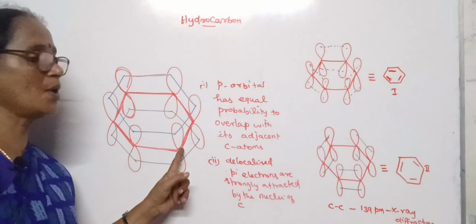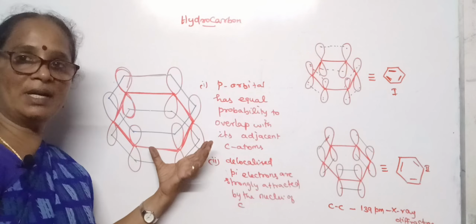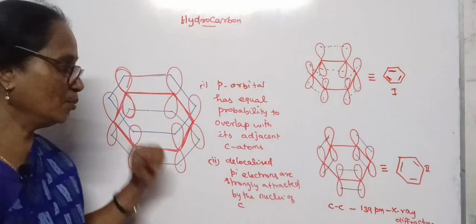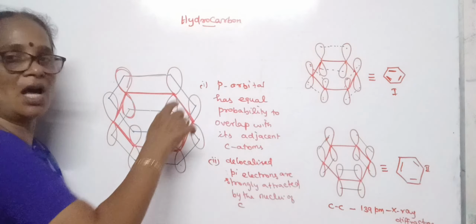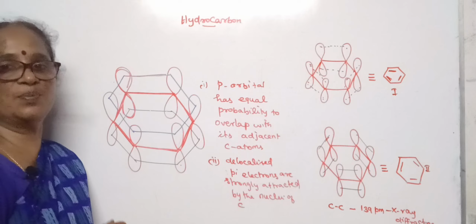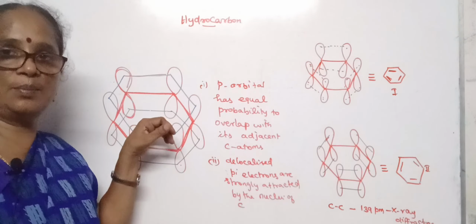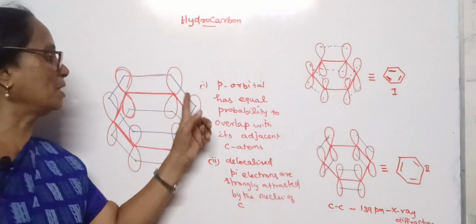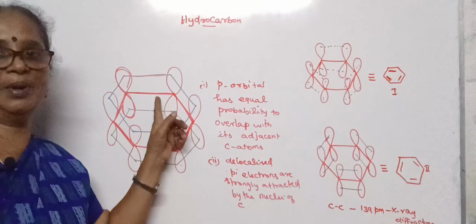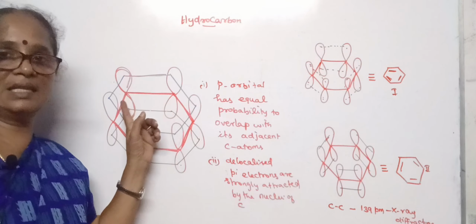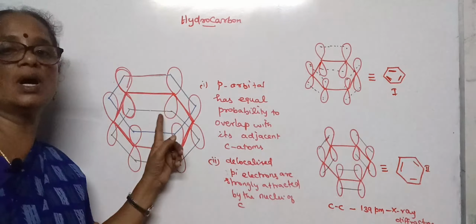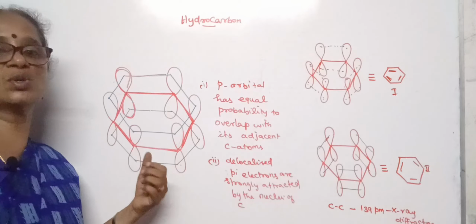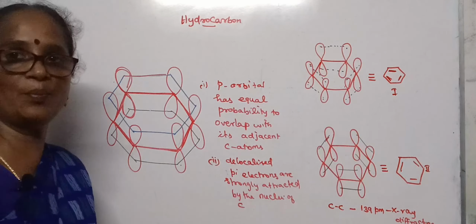So all the p orbitals have the probability of overlapping with the adjacent carbon atom equally, and moreover, as the pi orbital gets delocalized, it is strongly attracted by the nucleus of the ring. So the pi electron, if at all present between the two carbons, will be less attracted by the nucleus. At the same time, when it is revolving around all the 6 carbon atoms, it will be strongly held by the nucleus. So that explains the stability of the benzene ring.